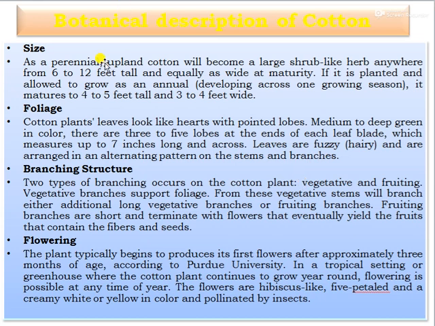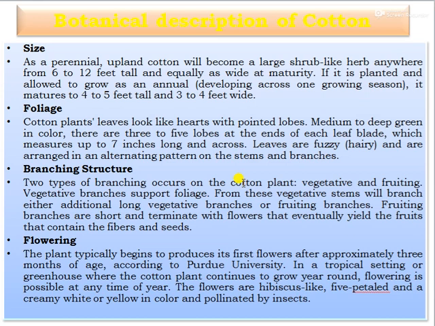As for plant size, it is a perennial upland crop; cotton becomes a large shrub-like herb, anywhere from 6 to 12 feet tall and equally as wide at maturity. The foliage of the cotton plant: leaves look like hearts with pointed lobes, medium to deep green in color, and there are 3 to 5 lobes at the end of the leaf blade, which measures about 7 inches long and across.